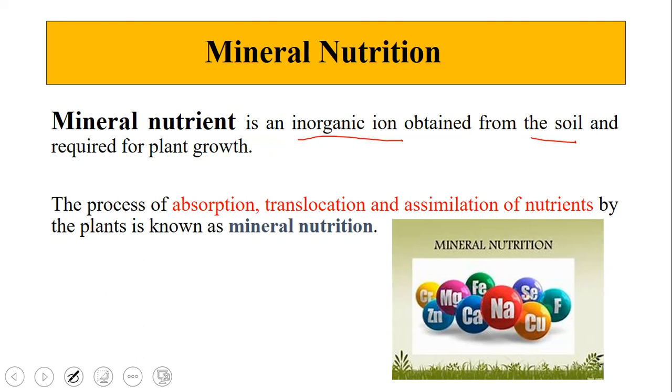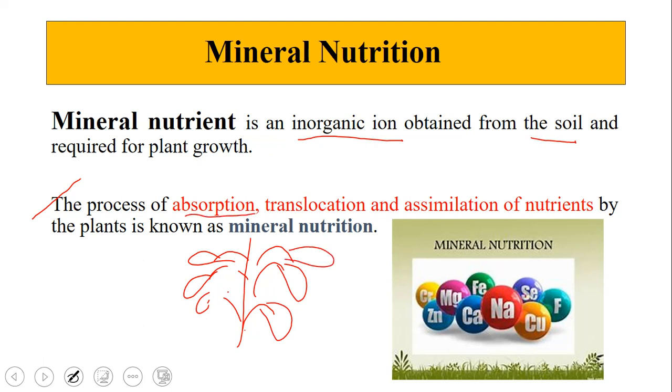So what is mineral nutrition now? Mineral nutrition is the process of absorption, translocation and assimilation of nutrients by the plants. So that is mineral nutrition. Let me give you an example. As I told you, plants take up nutrients in the inorganic form. So let us look at these terms: absorption, translocation and assimilation.